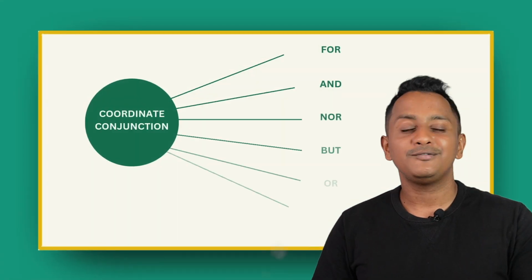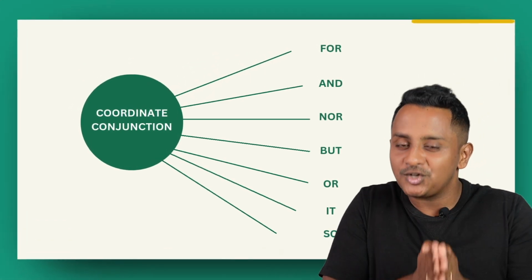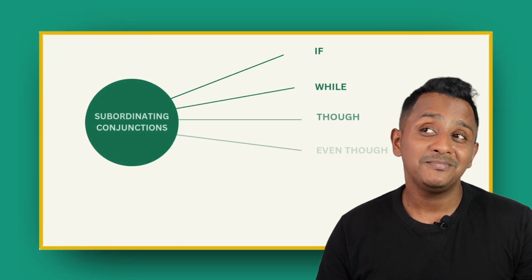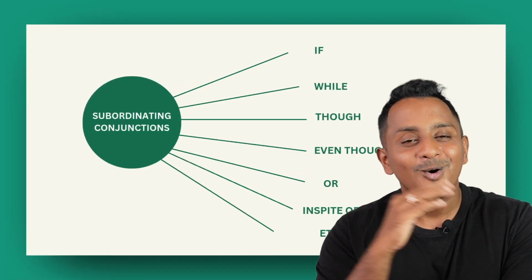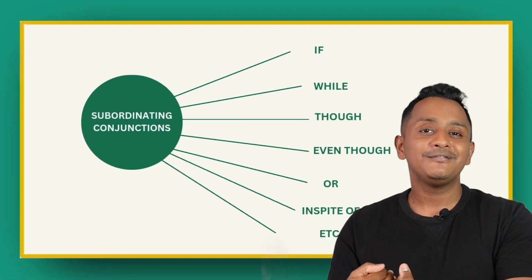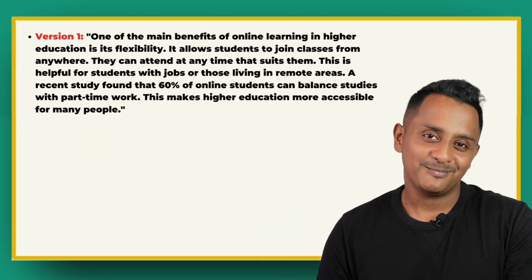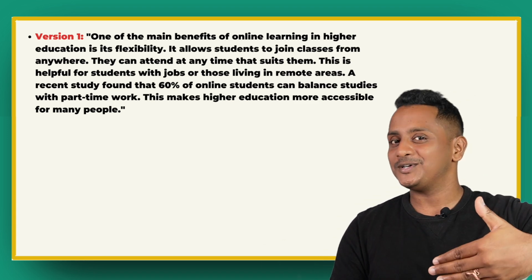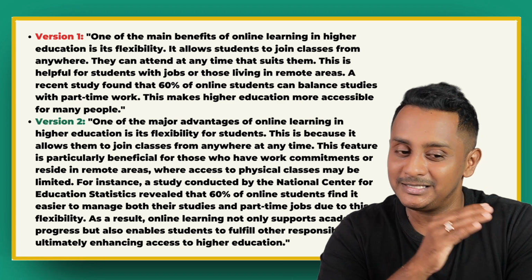For instance, FANBOYS: for, and, nor, but, or, yet, so. All these are coordinating conjunctions. And the subordinating conjunctions, meaning those which create dependency: if, while, though, although, even though, in spite of, and many more. So you've got to invoke them, then only it becomes compound and complex sentences. Now we'll see a revised version. One of the major advantages of online learning in higher education is its flexibility for students.